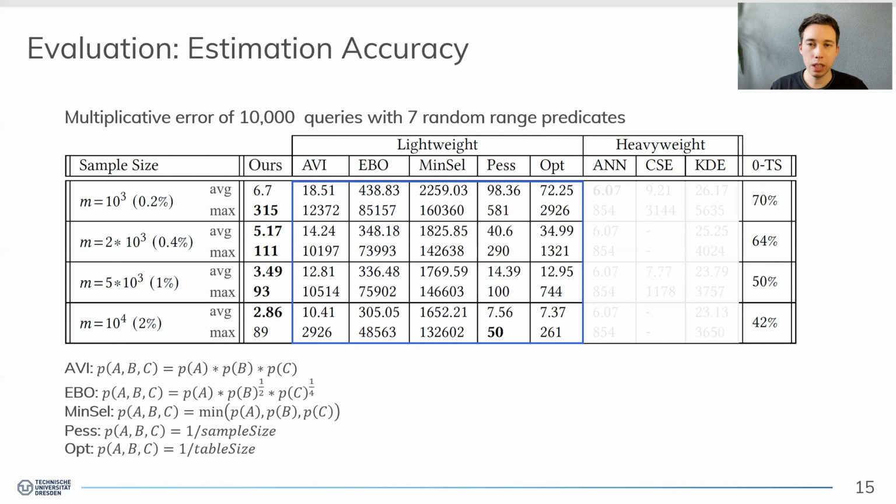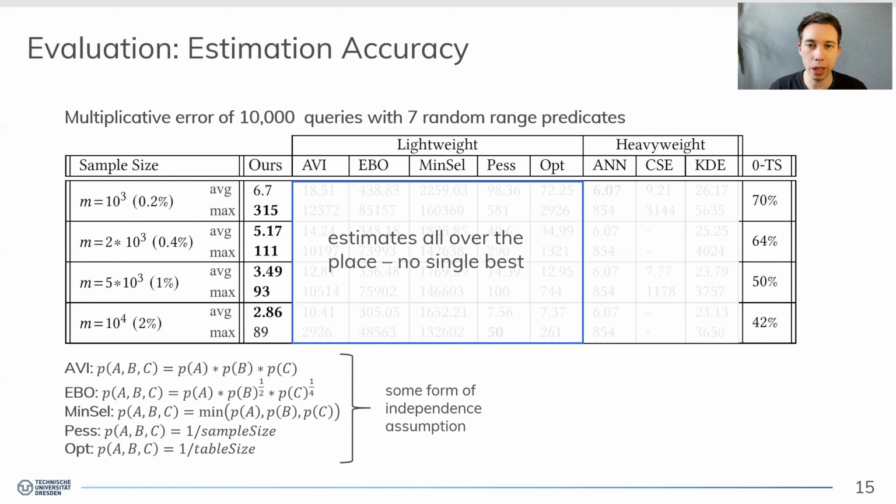The first thing, without detailing every number here, is that all these heuristics use some form of independence assumption. And if you were to compare these numbers to the numbers of other experiments, you would come to the conclusion that these estimates are basically all over the place. The performance of these simple heuristics really depends on the dataset you evaluate them on. So there is no single best.